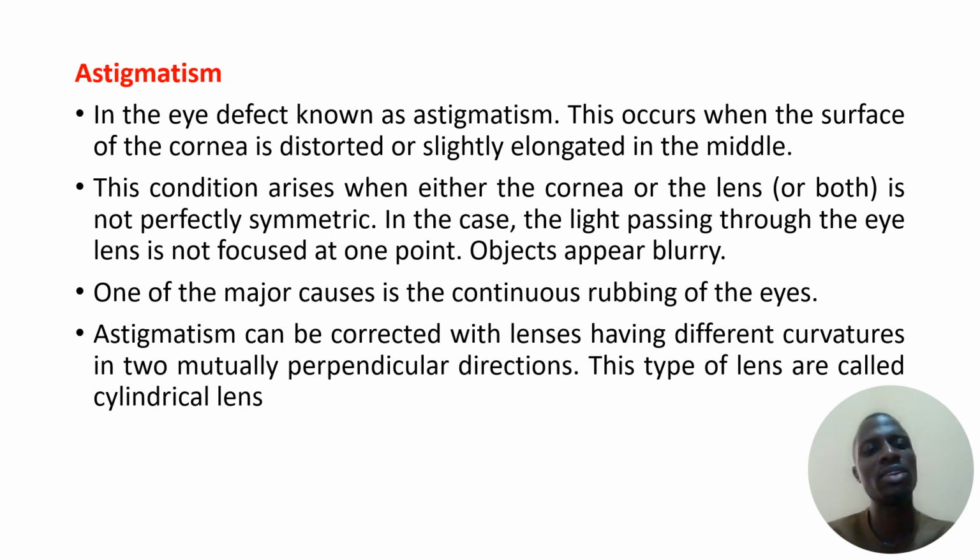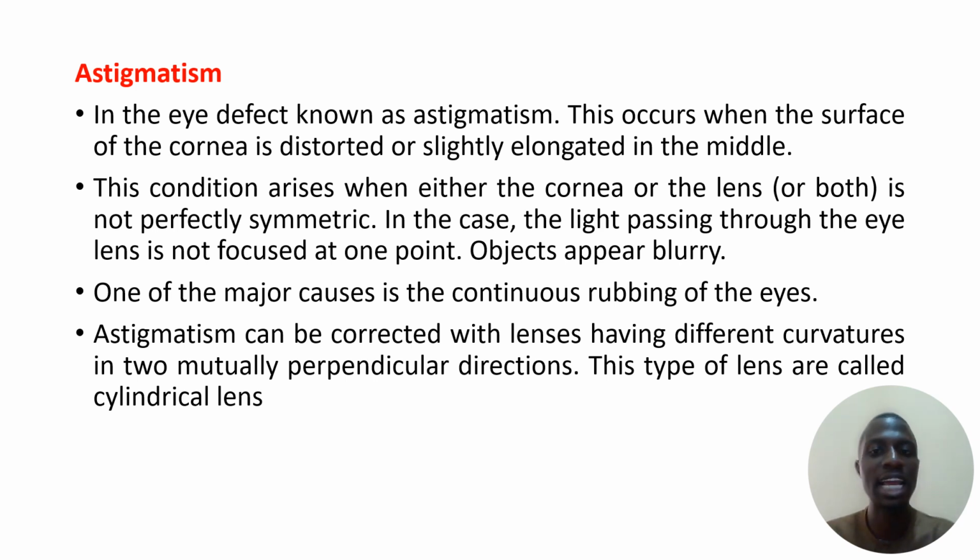Astigmatism is another common defect, and this can occur within any age bracket, in children, at middle age, or at old age. This often occurs when the surface of the cornea is distorted or slightly elongated in the middle, meaning that a condition can arise when either the cornea or the lens or both is not perfectly symmetric.